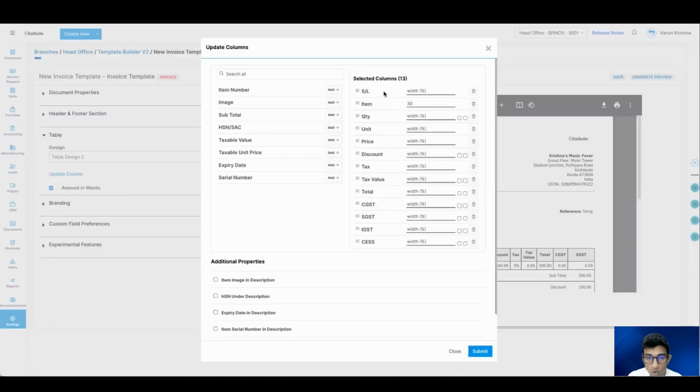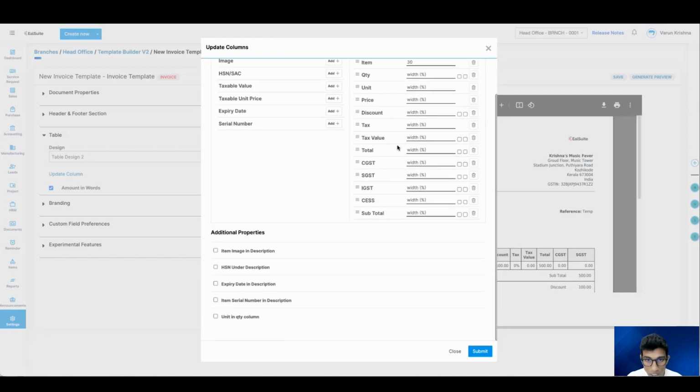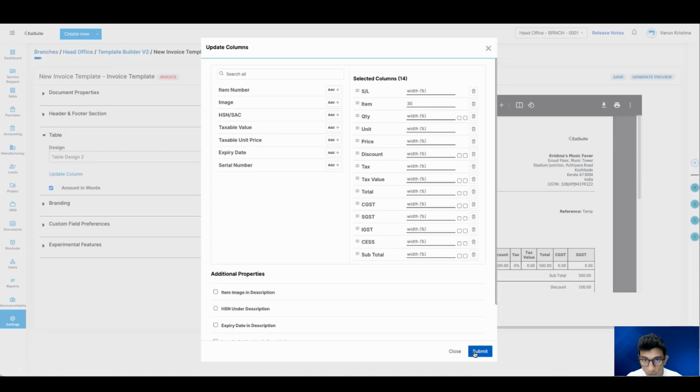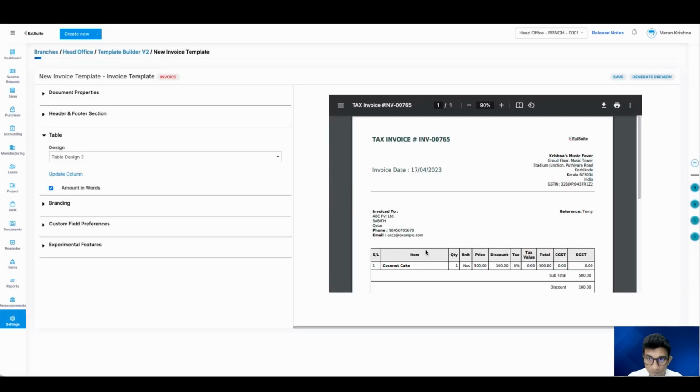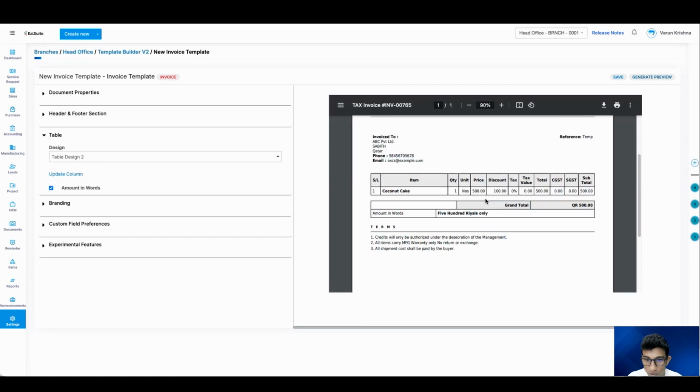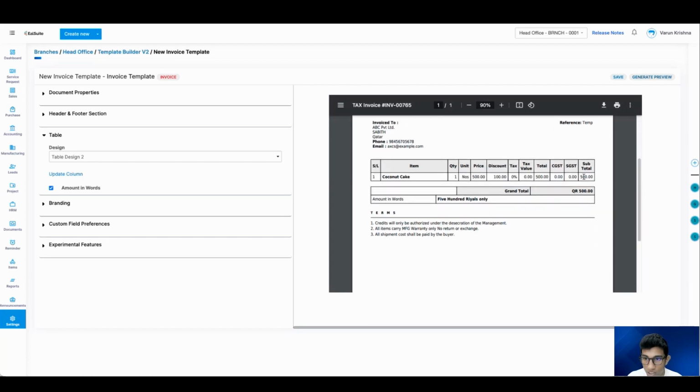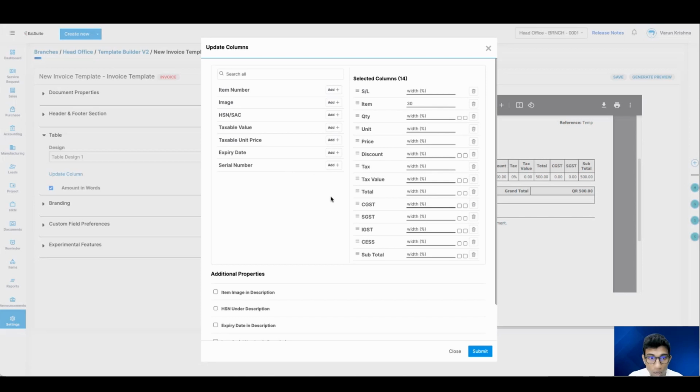So under table design 2, you know that under the selected columns or all the columns which are available, you had CGST, SGST, IGST, CESS, and let me just add subtotal as well. This was all present for your disposal. If I generate preview, you can get something like this: CGST, SGST, subtotal, all these things. If you had a CESS value also, that will be shown. But that was not present for table design 1. Right now, if you look into table design 1,